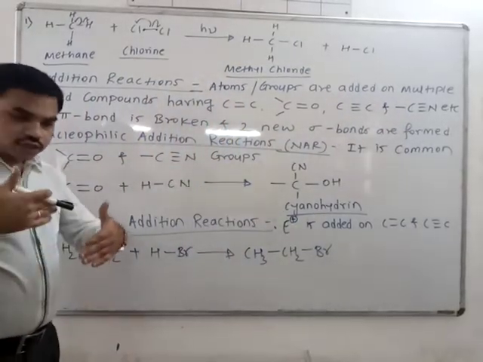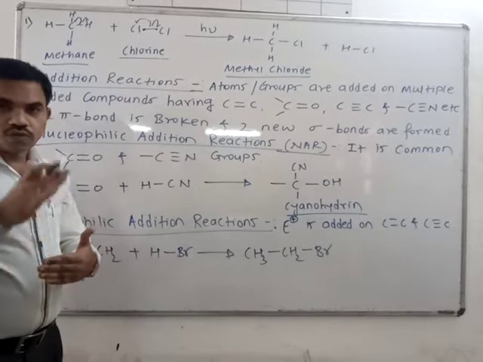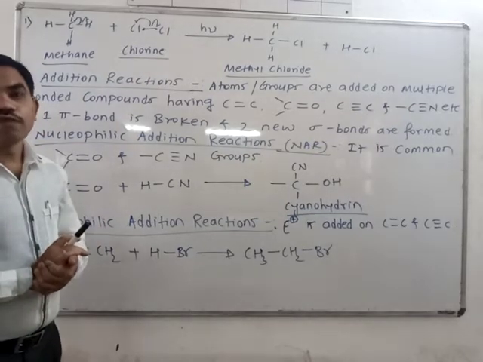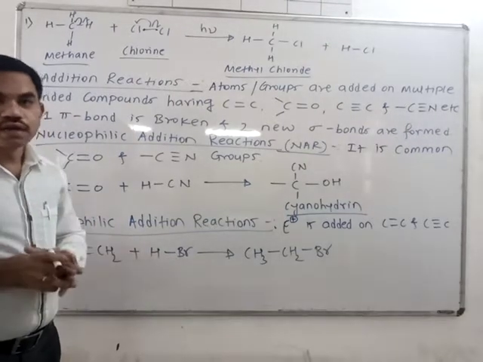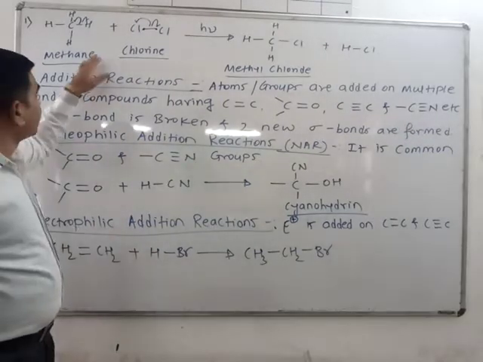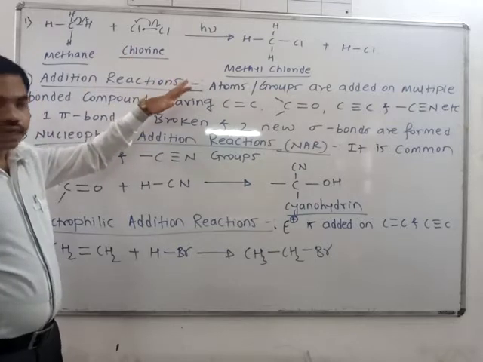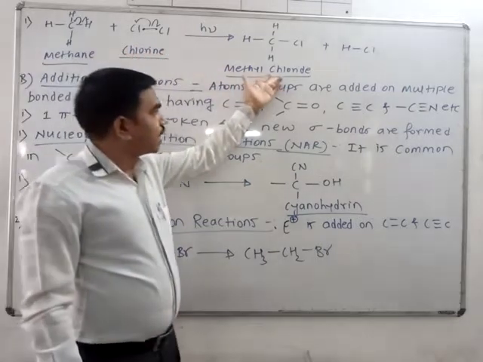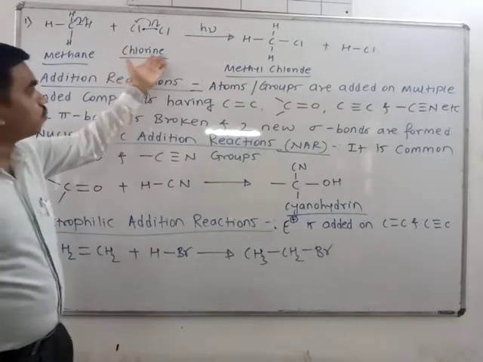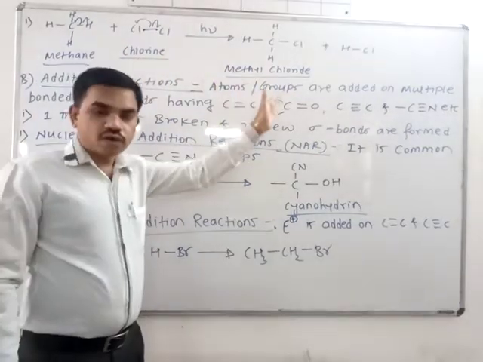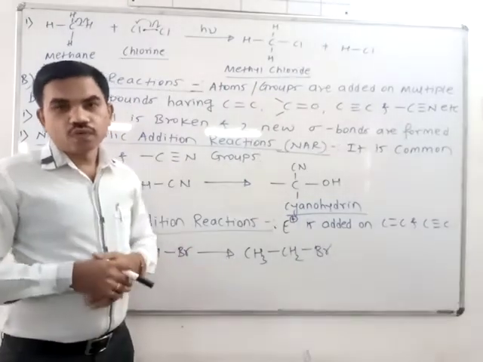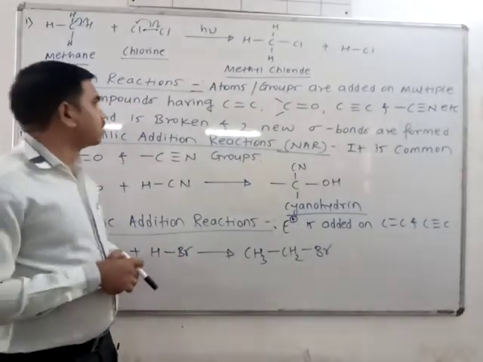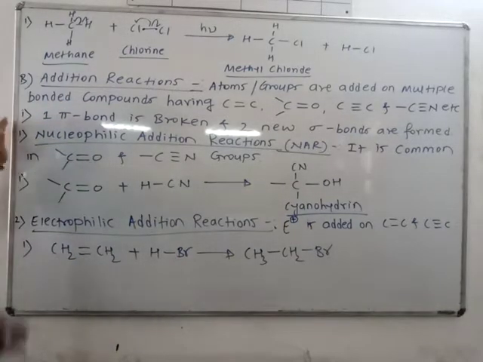So the reaction is going through the formation of radicals, not carbocation, not anion or any other reaction intermediates. Now this is methyl chloride. Again, it reacts with chlorine to form dichloromethane, trichloromethane, and finally tetrachloromethane is also formed in this type of reaction. So here the first type is completed, that is substitution.